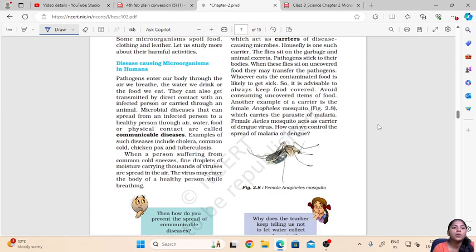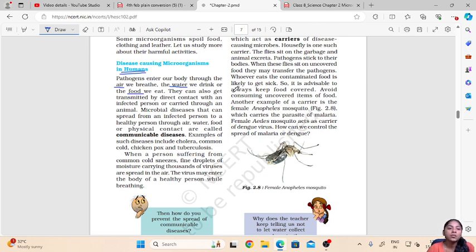Let us learn more about the disease causing microbes in humans. So pathogens enter our body through the air we breathe, the water we drink or the food we eat. So these pathogens or the disease causing microbes can enter our body through the air that we breathe, the water we drink or the food we eat. So these diseases could be air, water or foodborne.